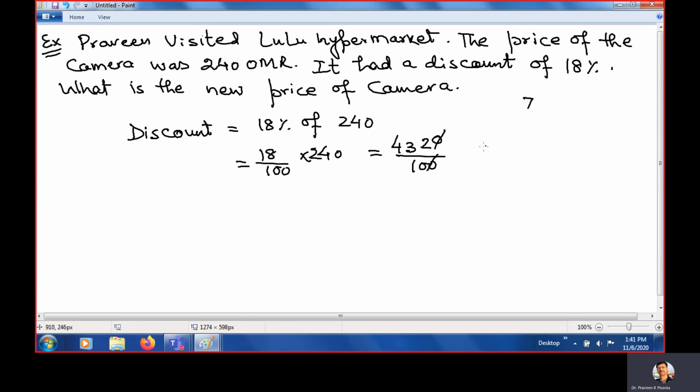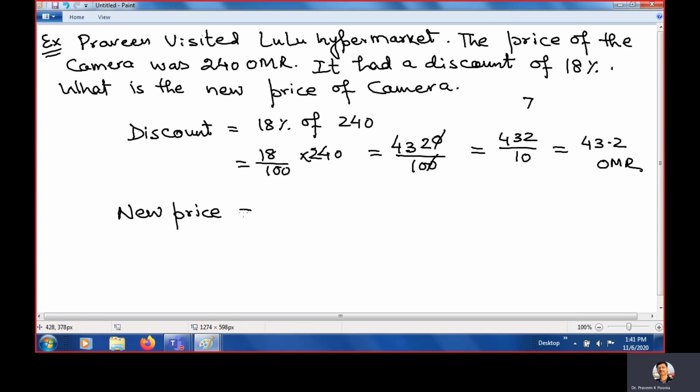Clear? One 0 is cancelled by one 0. So how much is it? 432 upon 10. And if you simplify this, it is 43.2 Omani Riyal. So on a 240 Riyal camera, we have a discount of 43.2 Riyal. Clear? So what is the new price?